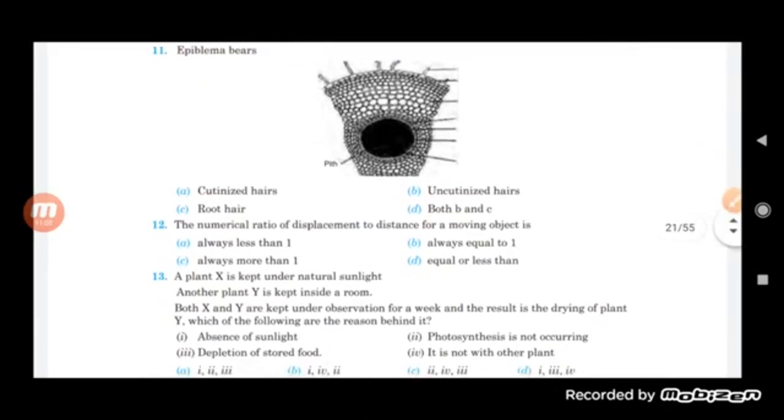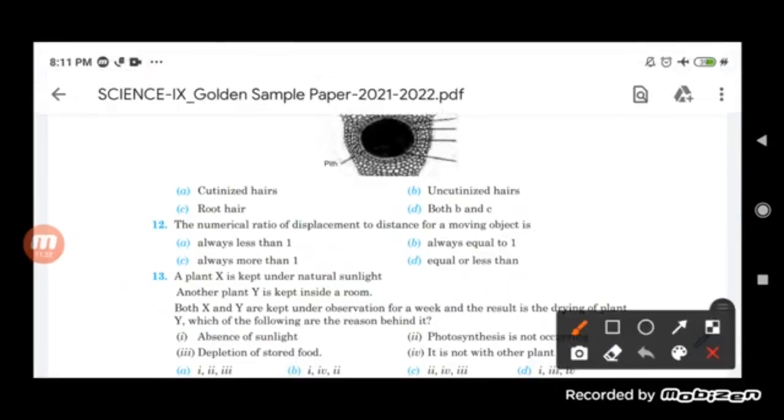Now epiblema. Epiblema bears what? Cutinized hair, uncutinized hair, root hair, both B and C. So the correct option here is that it consists of uncutinized hair and root hair is present. So there is no cuticle present, students. It is not cutinized hair but root hair is present there. So the correct option will be both B and C.